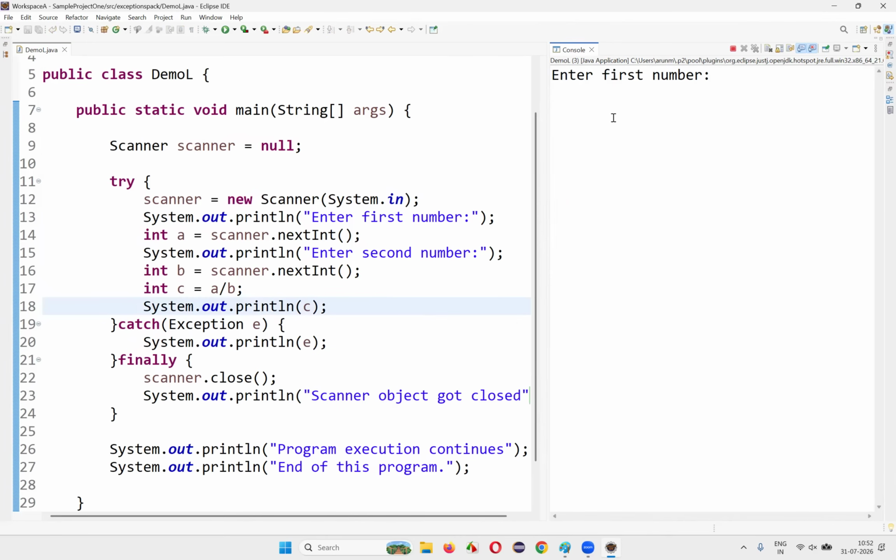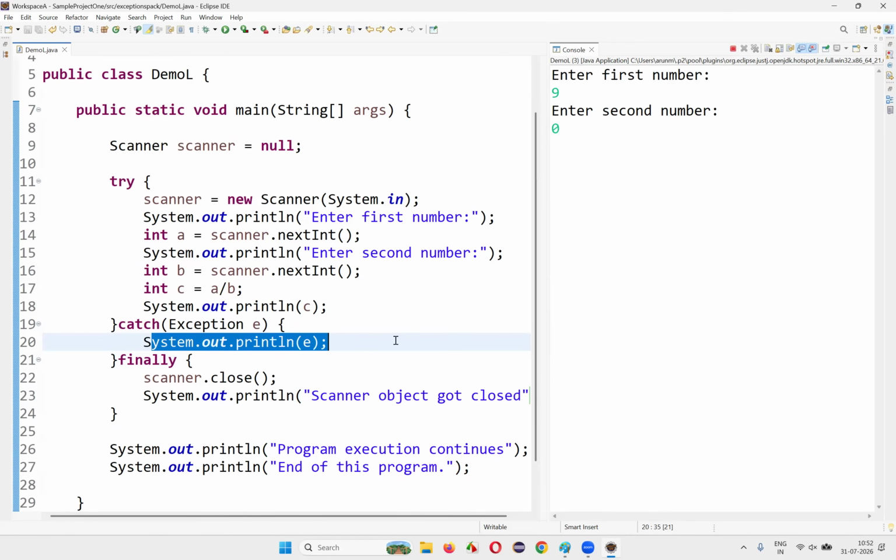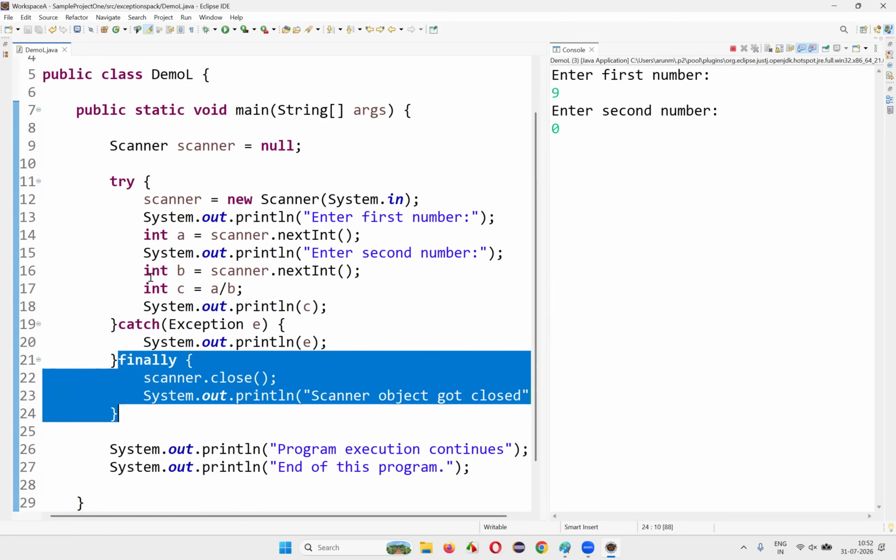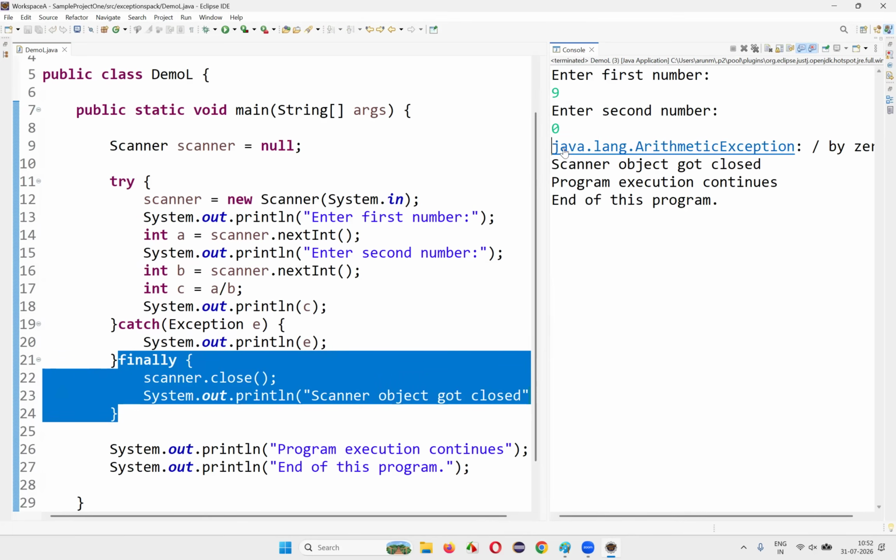The second thing, I'll give 9 here and 0 here. What will happen in this case? 9 will go into A, 0 will go into B. 9 divided by 0 is not possible. So here we got an exception in the 17th line, because of which the control will go to the catch block and the exception details will be printed. Arithmetic exception details will be printed here. And after that, the control will go to the finally block, because whether the exception comes or not, the finally block will be mandatorily run. You see, exception details got printed, and scanner object got closed. Here in the exception case also, the scanner object got closed.